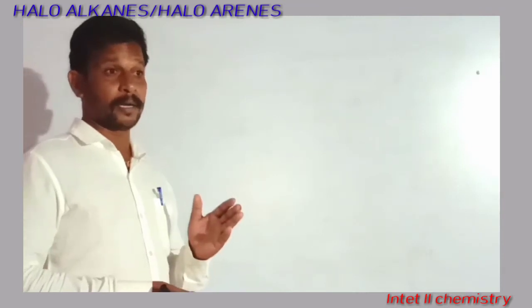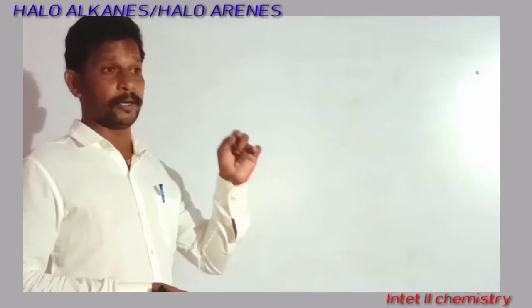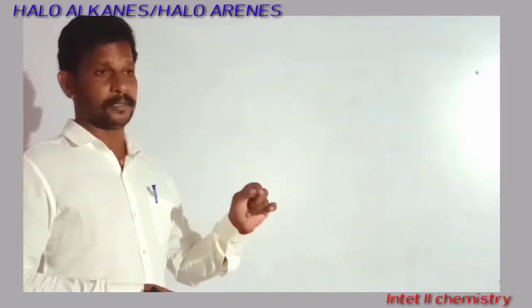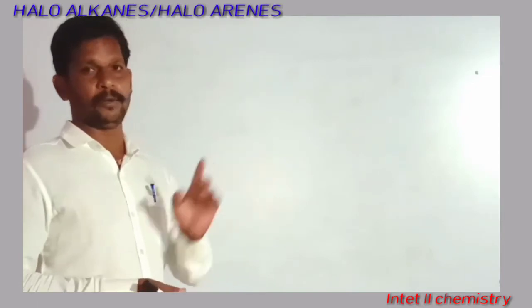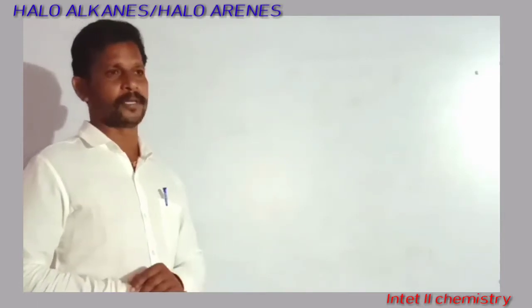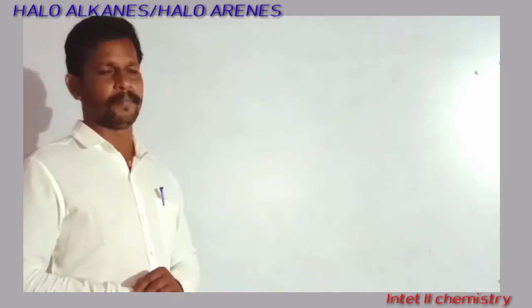Which compounds are called organic compounds? Hydrocarbons that contain heteroatoms like nitrogen, oxygen, sulfur and halogen atoms.